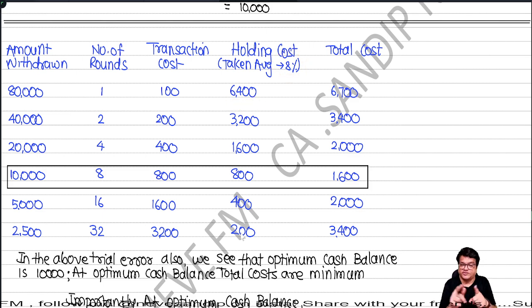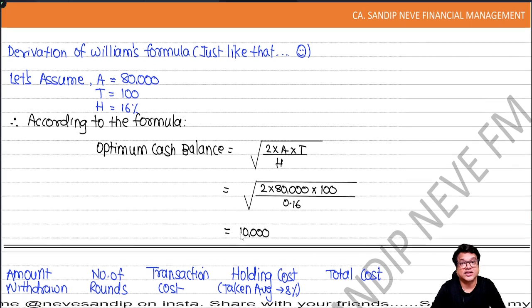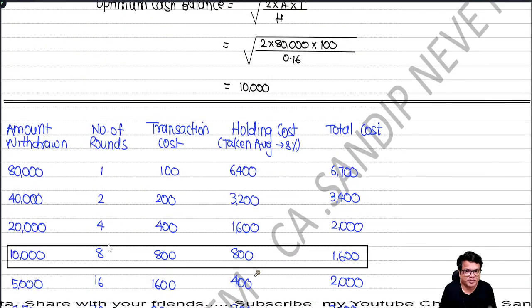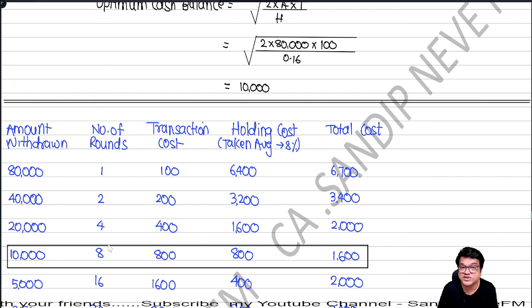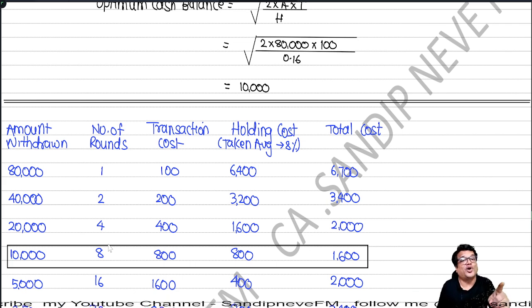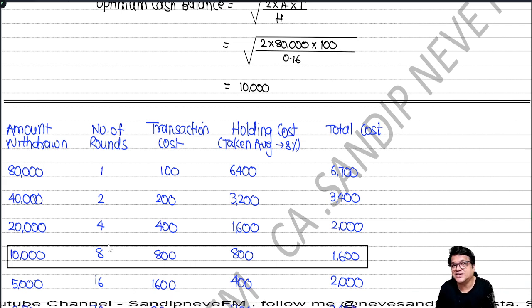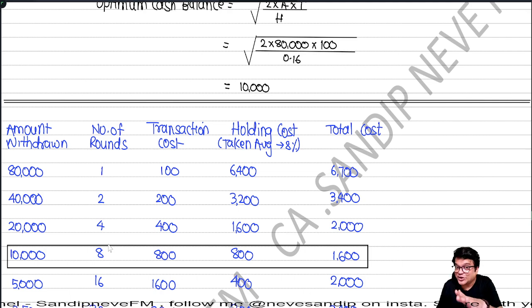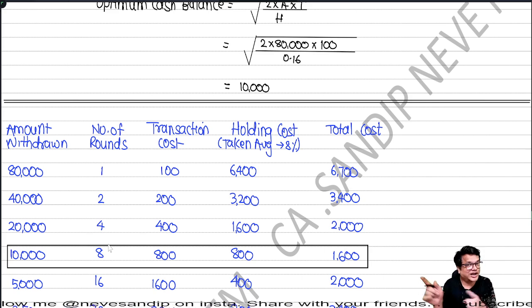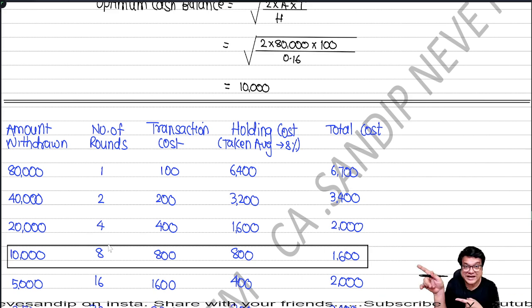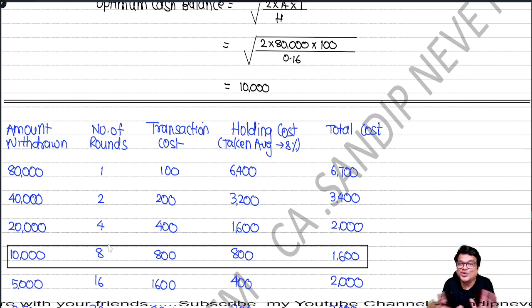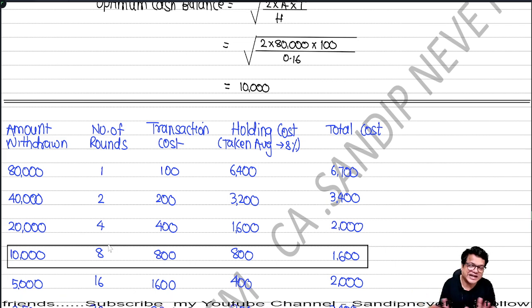People, those who listen to this for the first time would be surprised that, sir, here you said that the holding cost is 16%, but you take average. You remember, people, those who have attended the class, what was the explanation? On the first day, I withdraw 80,000, but I don't keep all that 80,000 at home as it is. Slowly the balance will evaporate, it will become zero on the last day. And I assume all activities are spread evenly throughout the year. Opening 80, closing 0, average value 40. So I don't lose 16% overall, I lose 8% overall.